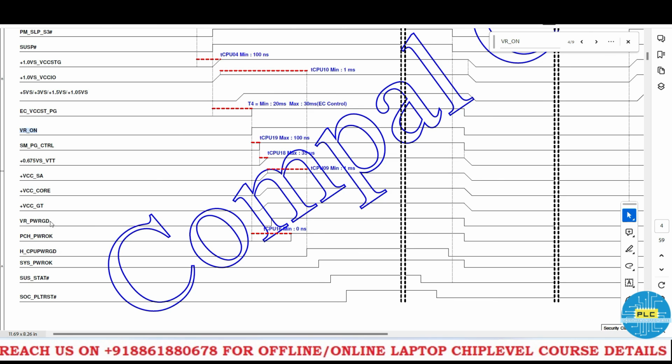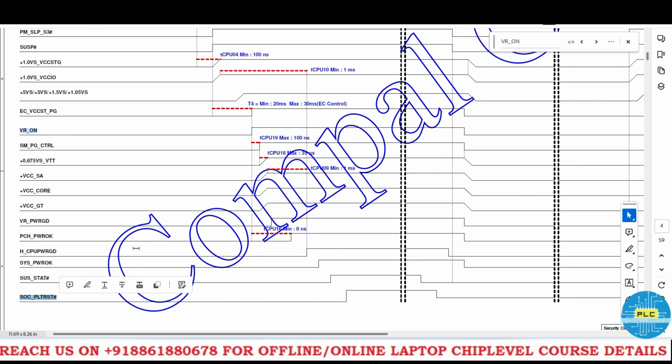It will check VR power good, PCH power okay, then CPU power okay. After all these, system power okay will start. After this acknowledgement starts, finally the reset signal will happen, PLT RST.